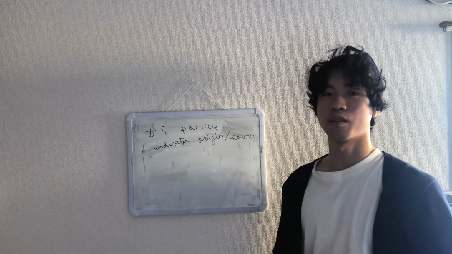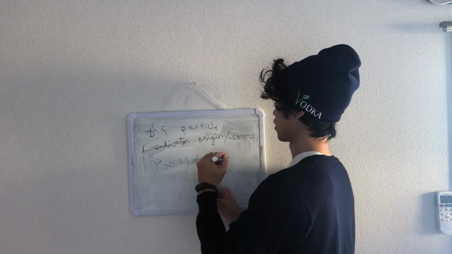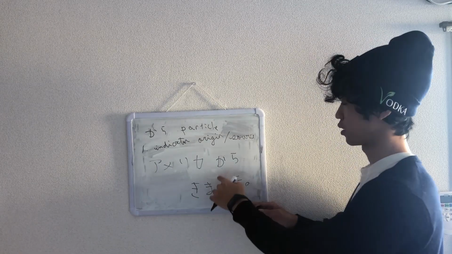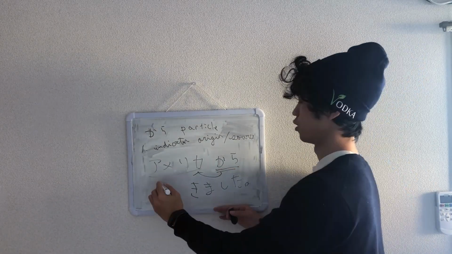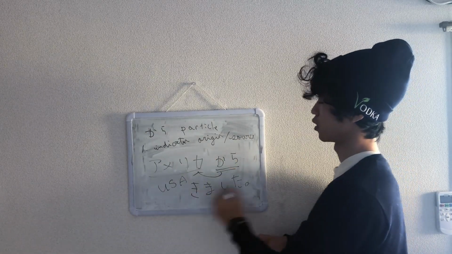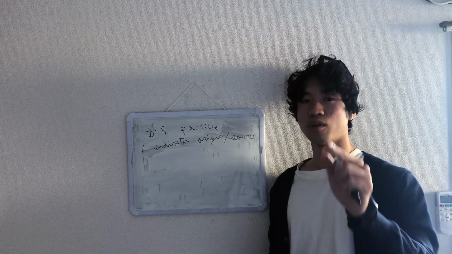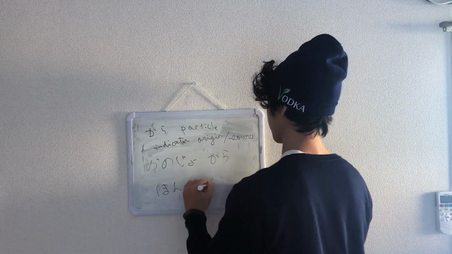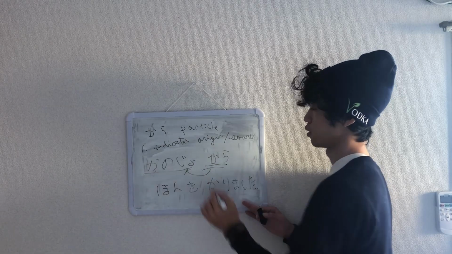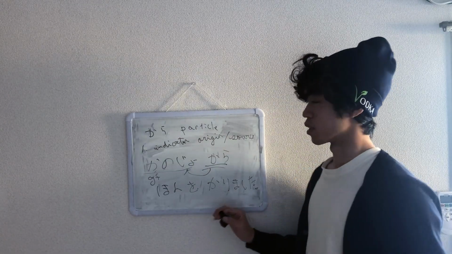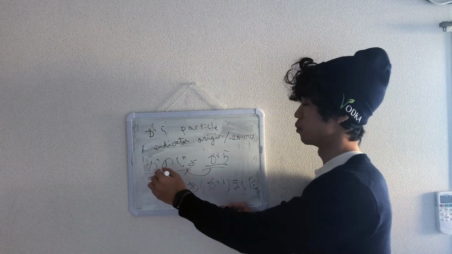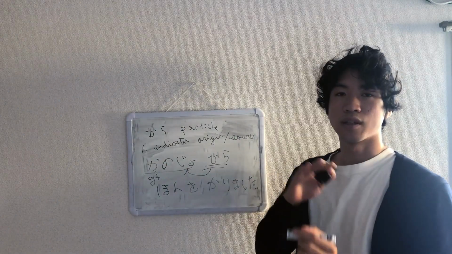アメリカから来ました。来ました, came. から, from アメリカ, USA. アメリカから来ました。彼女から本を借りました。から, this one is girlfriend. If you study Japanese sometime, you might know 彼女 means she also. You have to guess by the context.